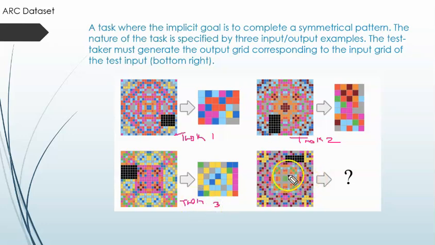For these tasks I have to produce and generate the result. If you give these kinds of images, these are symmetrical pattern problems.